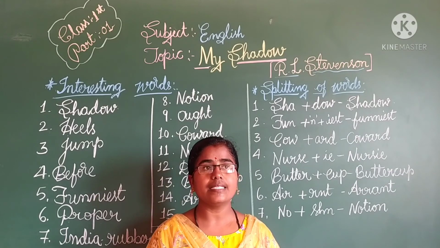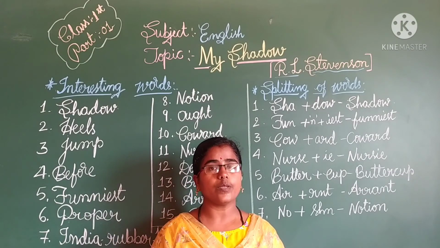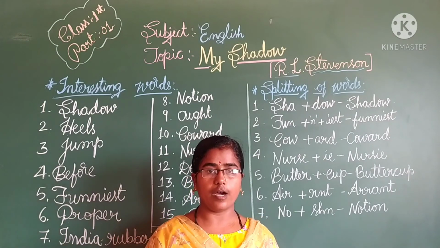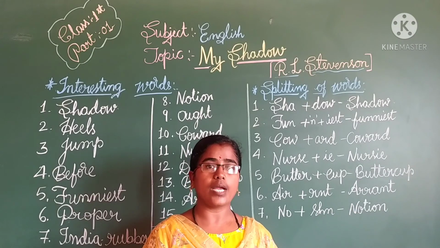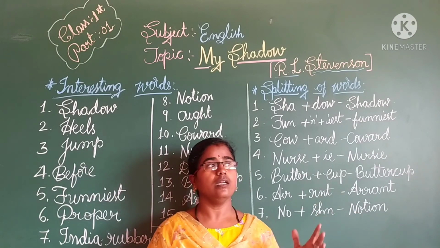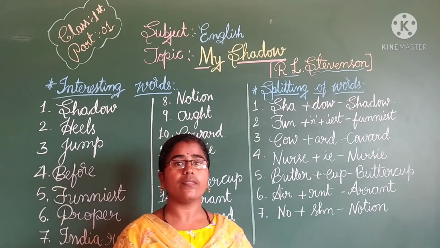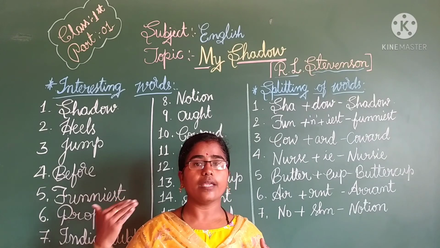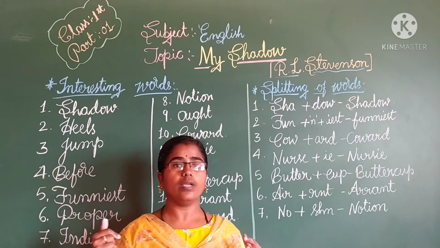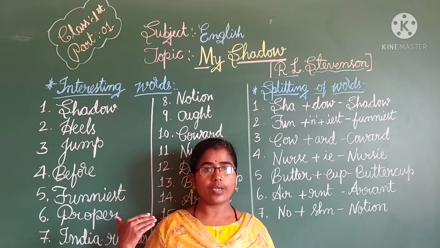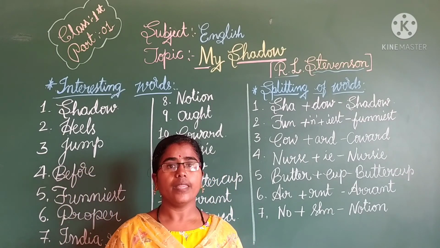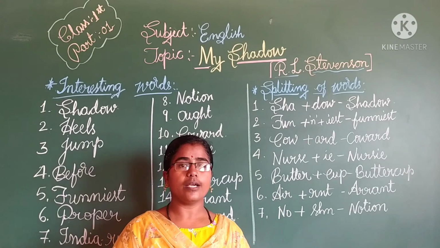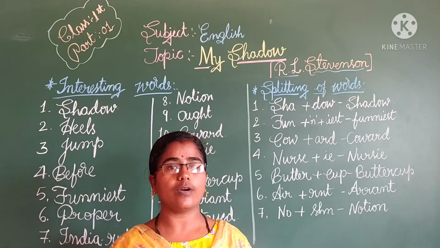Keep doing the experiments as we did in today's class. Observe how a shadow forms, how the size of the shadow differs, and how the shape of the shadow differs depending on the light, the sun. In the morning when we are walking, where will the shadow be, in front of us or behind us? How will the size of the shadow be in the afternoon, and in the evening? Take down all the observations, which will help in our next class.